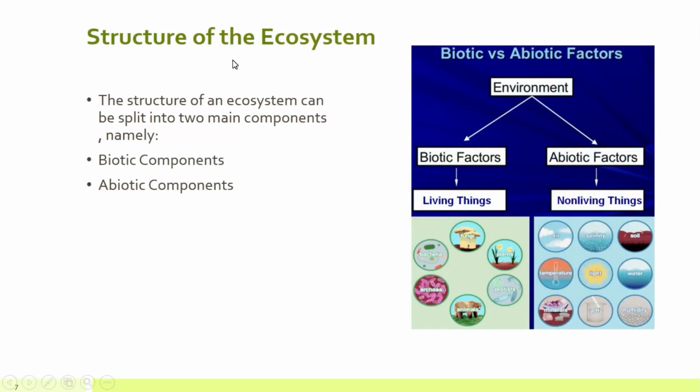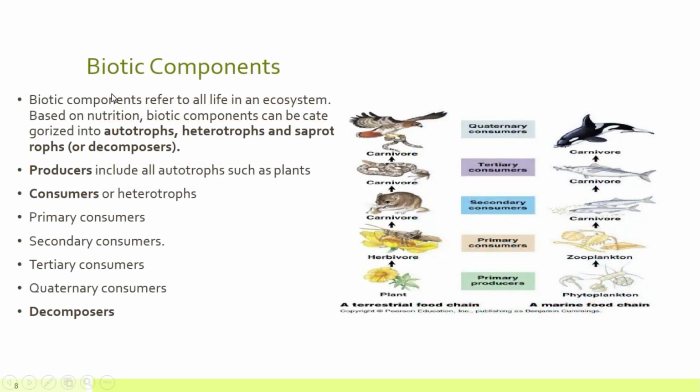So let's talk about some structures in ecosystem. In ecosystem, we are able to find two types of structures, biotic and abiotic. Biotic factors are living factors, and abiotic factors are non-living factors. Biotic components of ecosystem consist of autotrophs, heterotrophs, and saprophytes or decomposers.